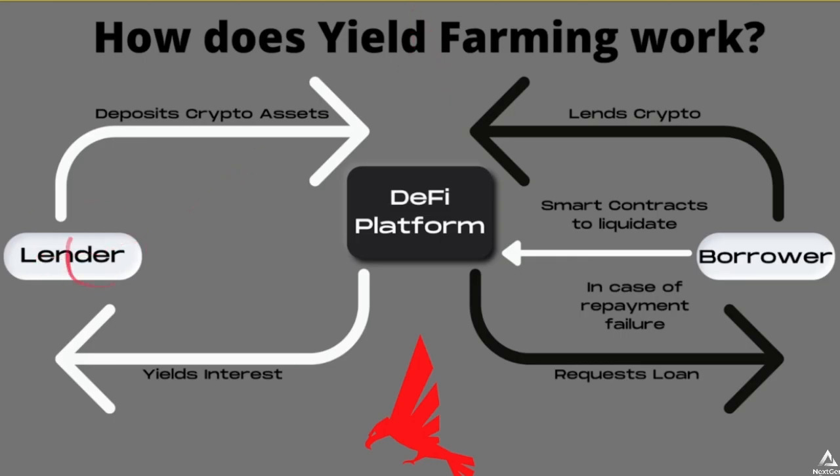So here is our lender on the left. They're going to deposit their crypto assets into a liquidity pool that the DeFi platform is based around. The borrower essentially lends out their collateral. In case they do not pay back their crypto, the smart contracts liquidate their collateral. Essentially, their collateral is kept within the liquidity pool, and the lender receives interest. They yield interest over time.